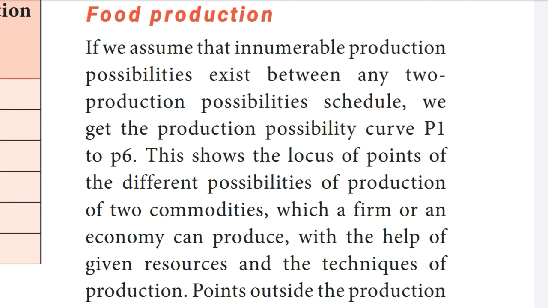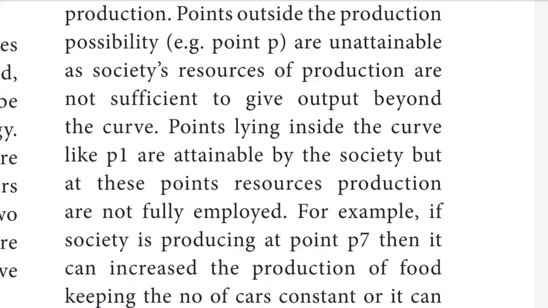This shows the locus of points of the different possibilities of production of two commodities which a firm or an economy can produce with the help of given resources and the techniques of production. Points outside the production possibilities curve, for example point B, are unattainable as society's resources of production are not sufficient to give output beyond the curve.